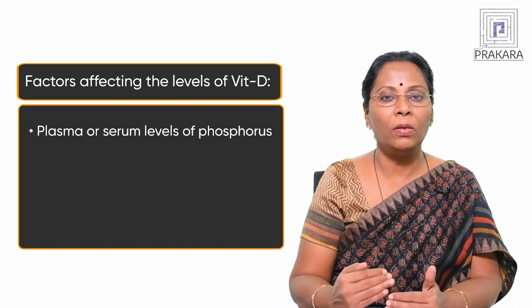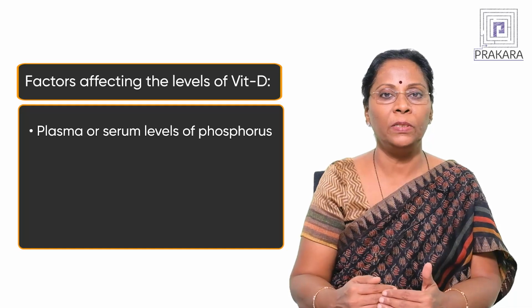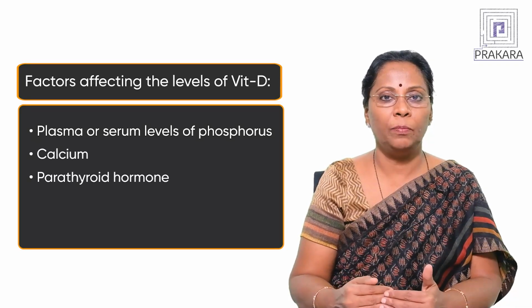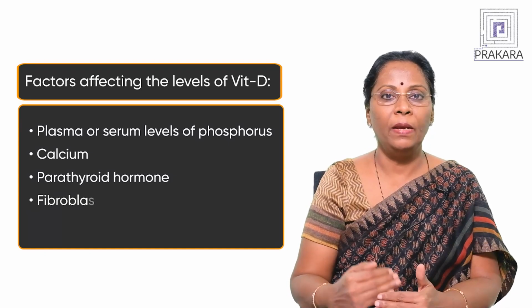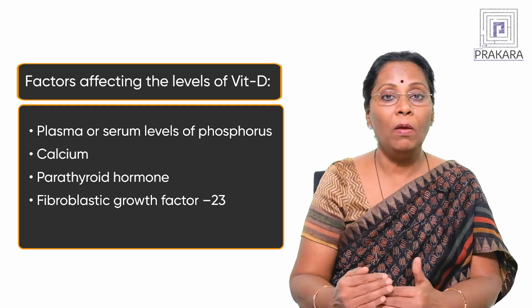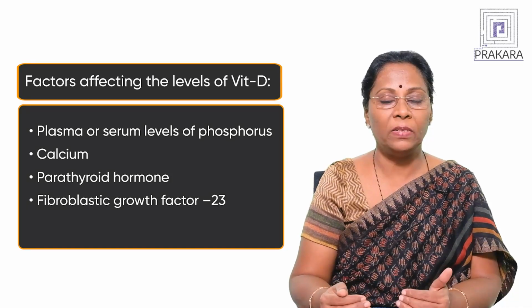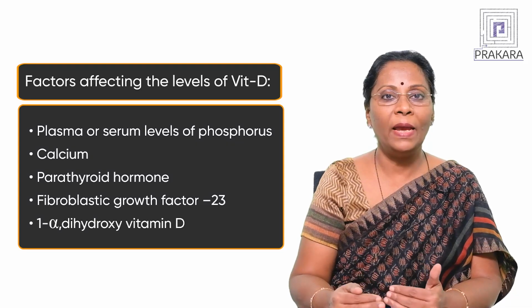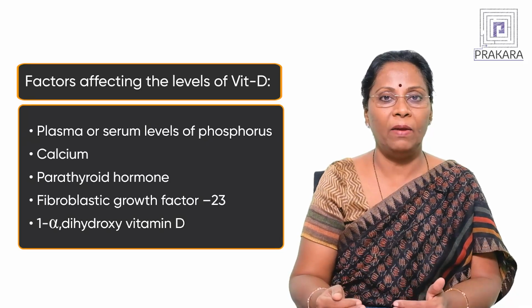What are they? The plasma or serum levels of phosphorus, calcium, parathyroid hormone, then fibroblast growth factor 23, and the levels of 1 alpha dihydroxy vitamin D itself.